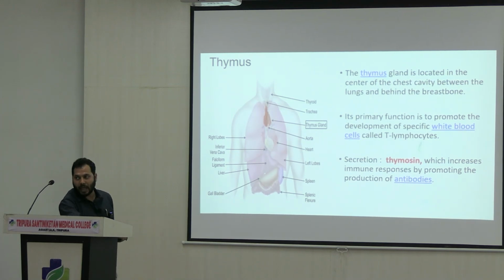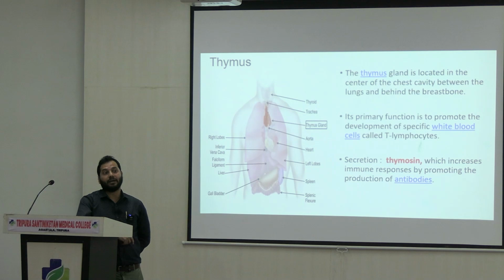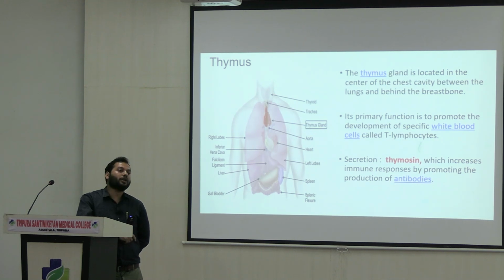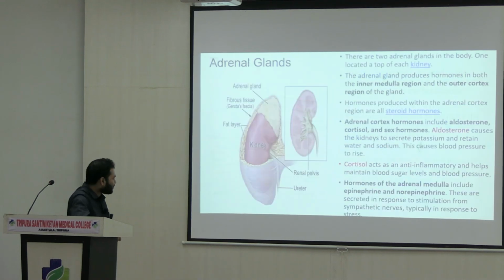So, what is the role of thymosin? It increases the immune response by promoting the production of antibodies. Here we know the T lymphocytes are the cells which are mainly involved with the synthesis of antibodies. But the synthesis of antibodies depends on or is influenced by some other molecules. These molecules are hormones. So, what is the name of that hormone? The hormone here is thymosin.